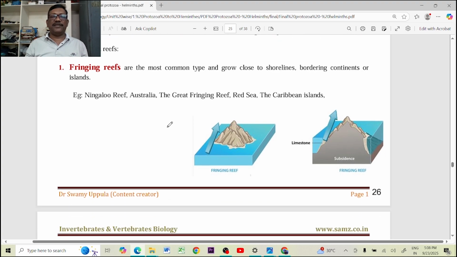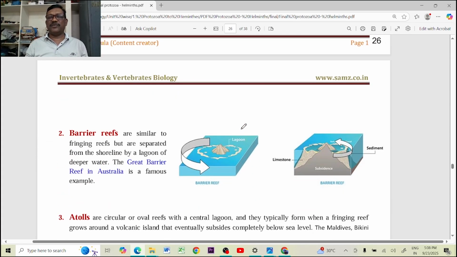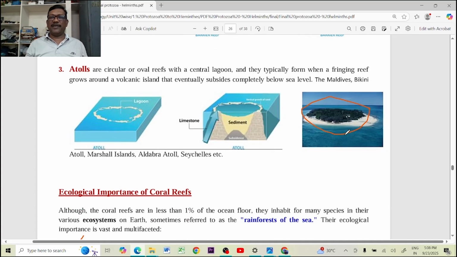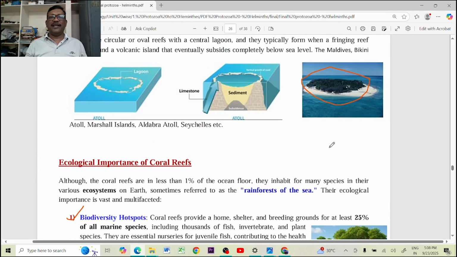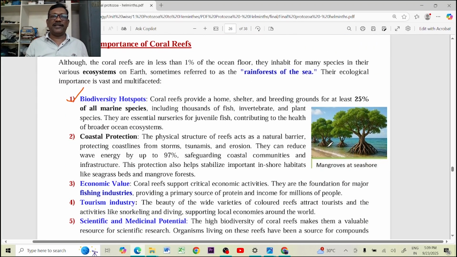In this, there are the fringing reefs, the barrier reefs, which are mainly located at the coastal regions, and the atolls, mainly in the middle of the oceans. Those are economically and ecologically very important. What are the ecological and economic importance of coral reefs?